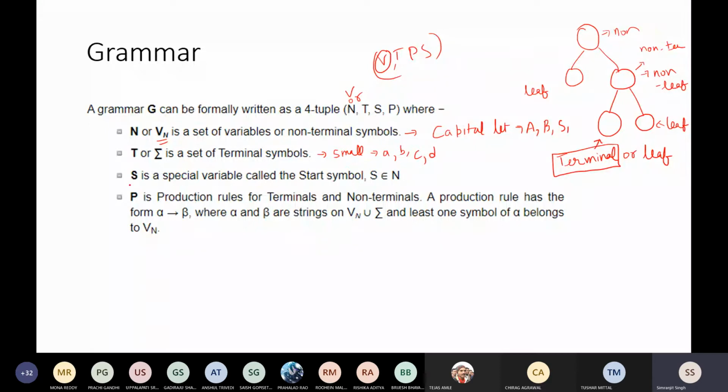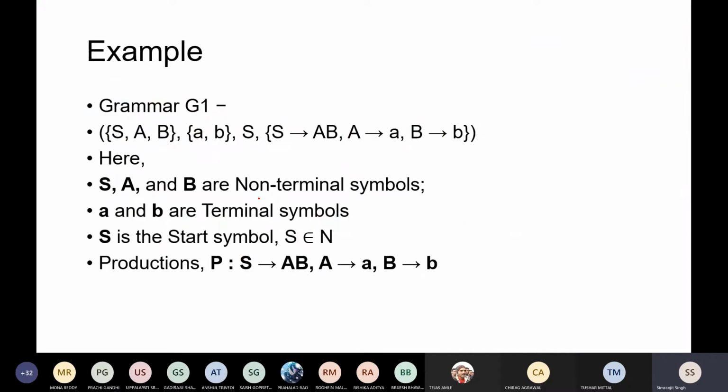In a similar way, the starting symbol, if you remember the starting state, is the same thing. Whenever you have written some kind of grammar, the starting symbol of that grammar is your start symbol. So don't worry about that. I will take an example and explain it to you. So there are some production rules. Okay, let me take an example.